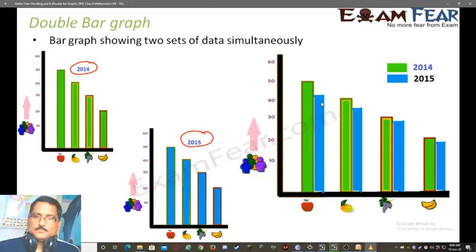A double bar graph is exactly the same concept as that of a bar graph. It is just that here we represent two sets of data. So what are those two sets? One set of data is for 2014, the other set of data is for 2015. In these kinds of scenarios we make use of a double bar graph.